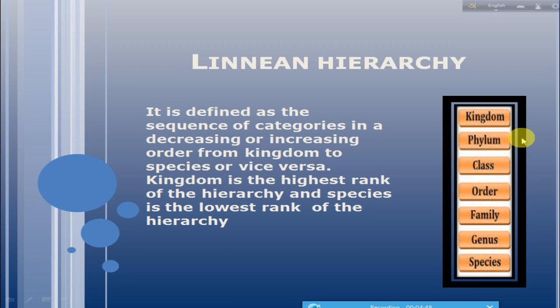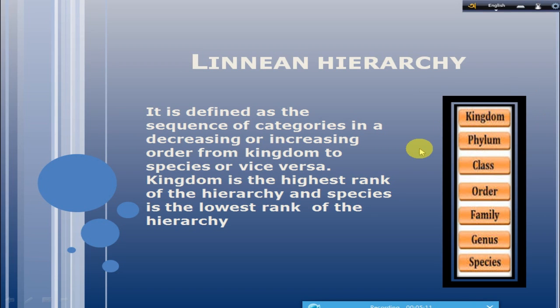Next is phylum. It is a term used for animals, while its synonym division is used for plants. It is a collection of similar classes, like phylum Chordata of animals has class Mammalia, along with birds, reptiles and amphibians. Next, the highest rank of the hierarchy is the kingdom.